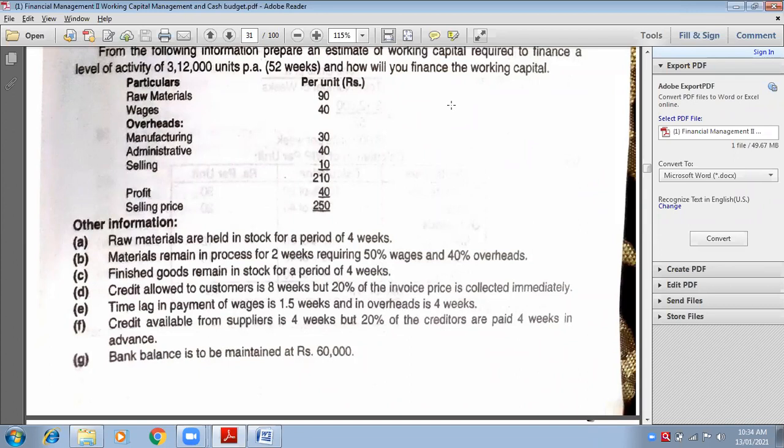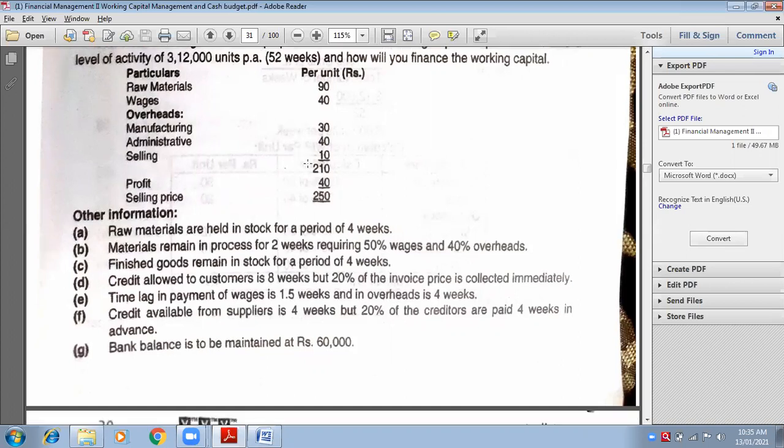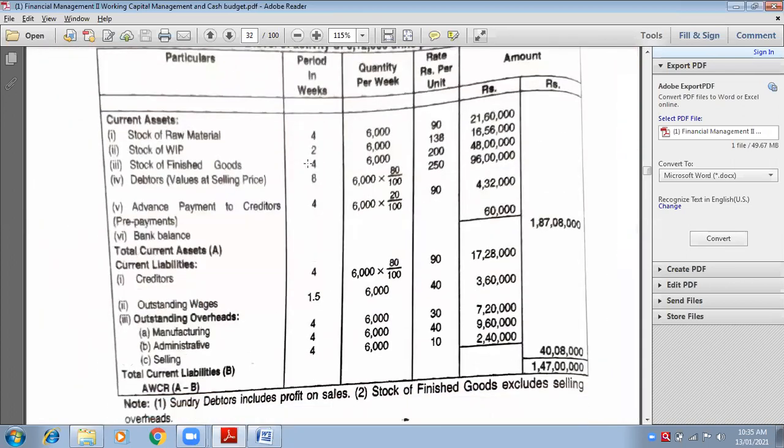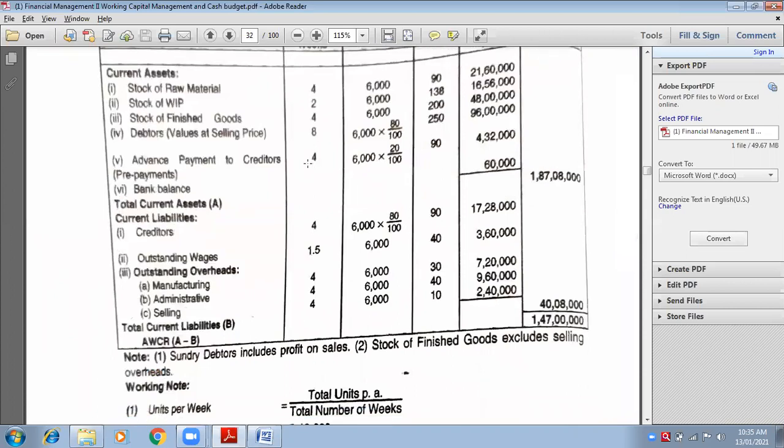Because we will take two things here, manufacturing and administrative. So 30 plus 40. Selling overheads will not be considered here. So 6,000 into 70 into 4. So what is the answer?